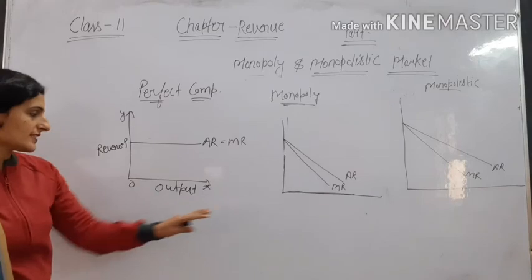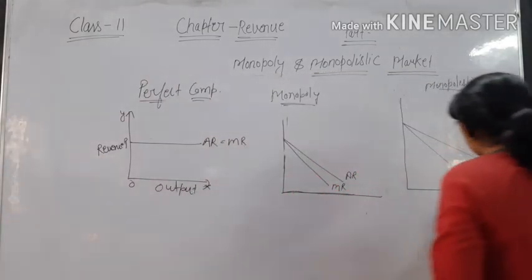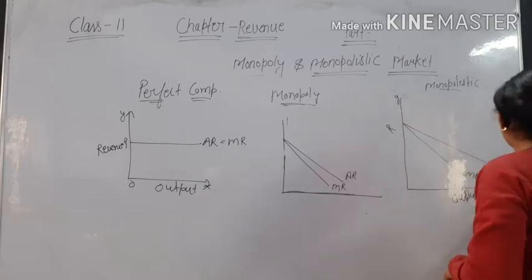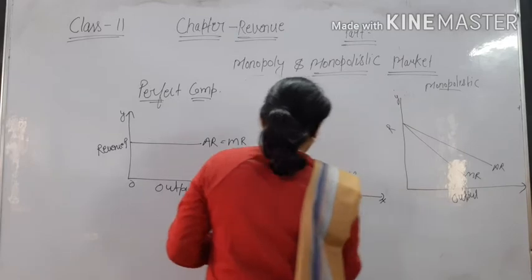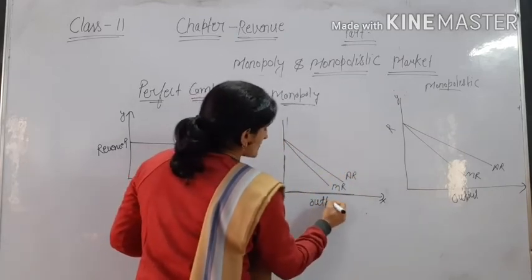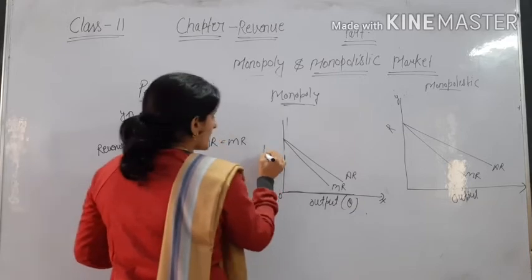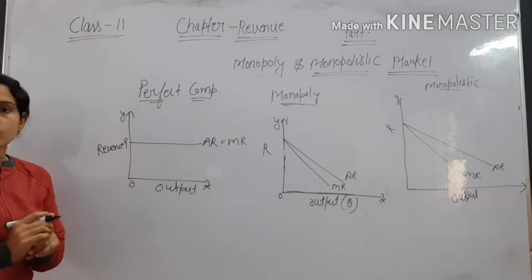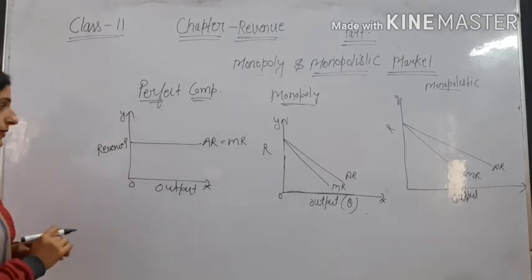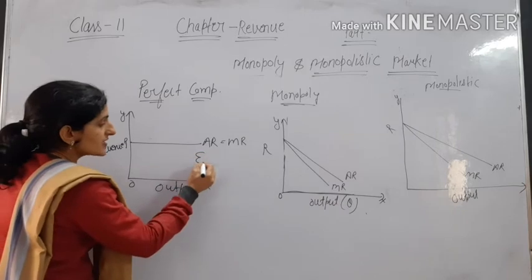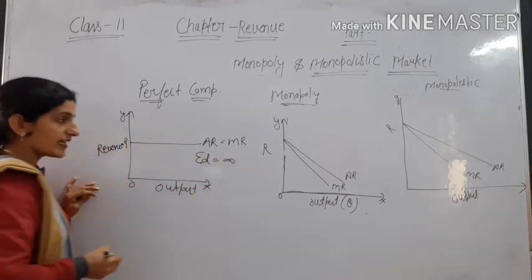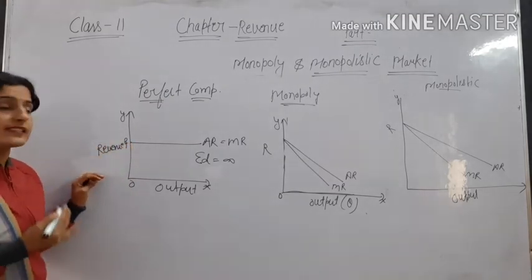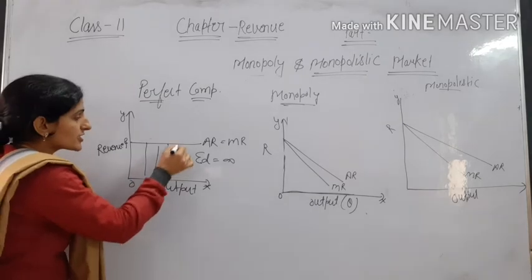On the OX axis in all three we have shown output, and on the OY axis revenue. Here also on the OX axis is output, we can say Q, and revenue is on the OY axis. So we can see that in perfect competition, AR is equal to MR equal to price, and the elasticity of demand is infinite, because at the given price a firm can sell any quantity of output.